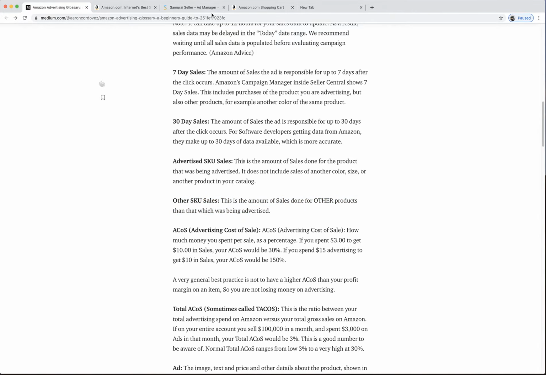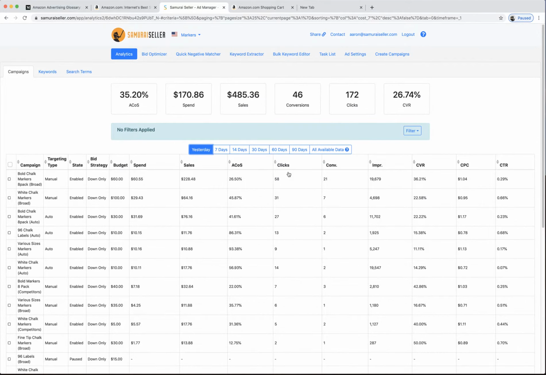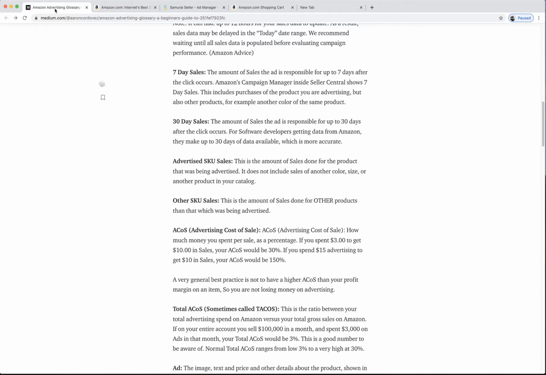And what you'll see in the interface and here as well is that we just have sales. We lump them together here because generally, that ad is making you sales. And Amazon lumps them together too in the interface. So it's advertised SKU plus other SKU. But if you download some reports or things like that, they can show you the separation of that.